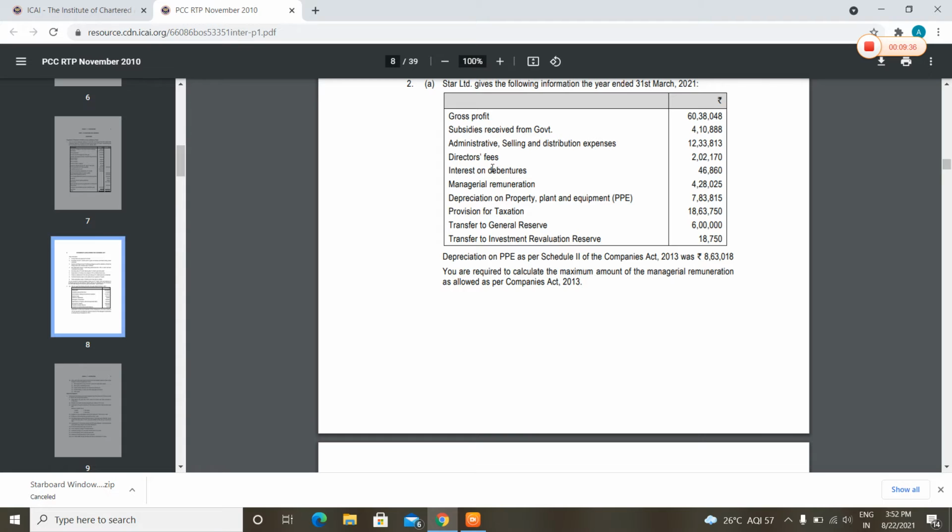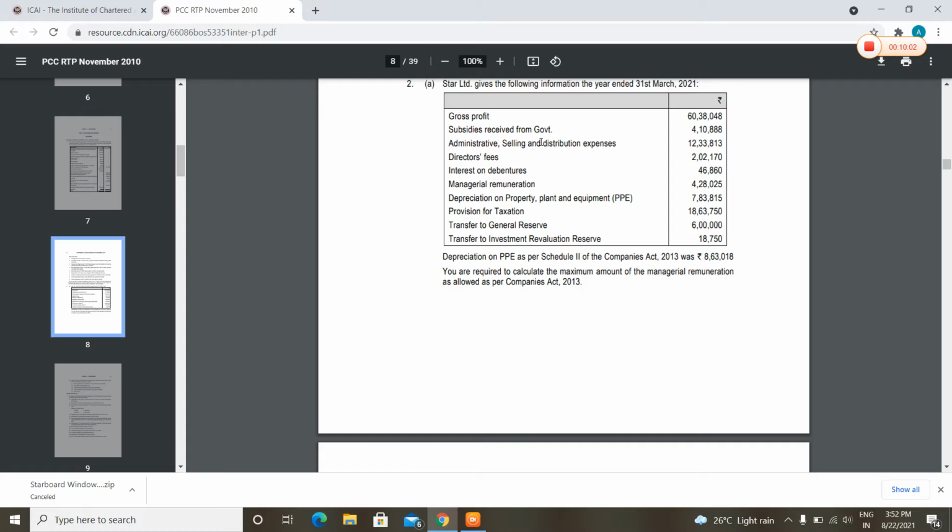Depreciation on PPE as per Schedule 2 of the Companies Act 2013 was 863,018. You are required to compute the maximum amount of managerial remuneration as allowed as per the Companies Act 2013.